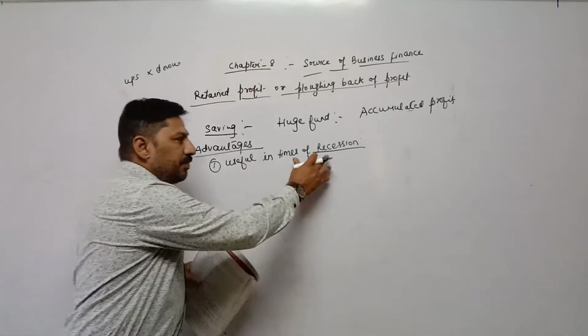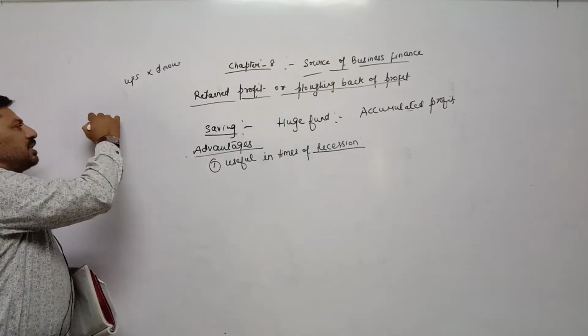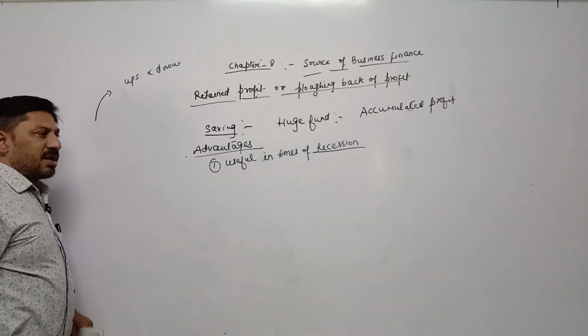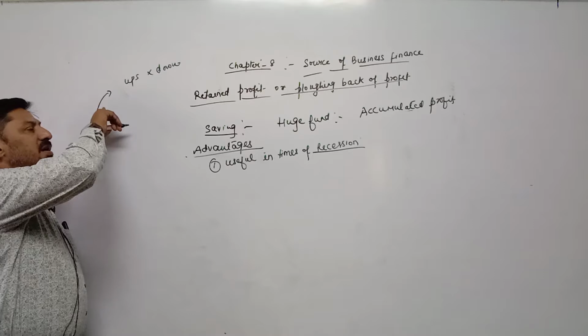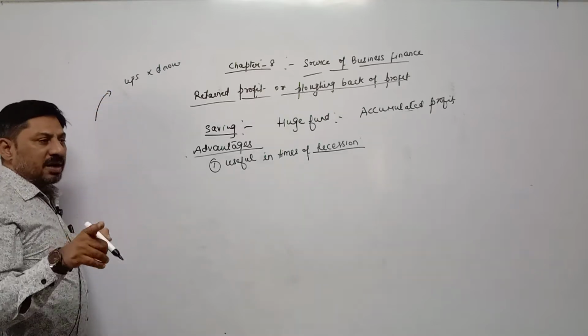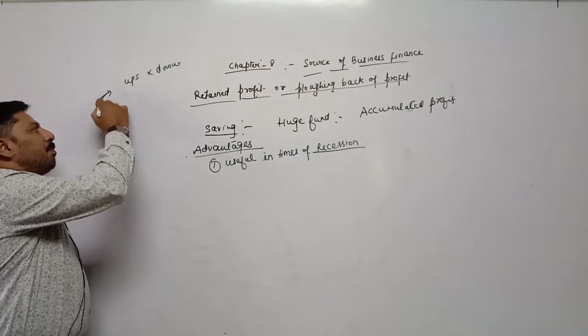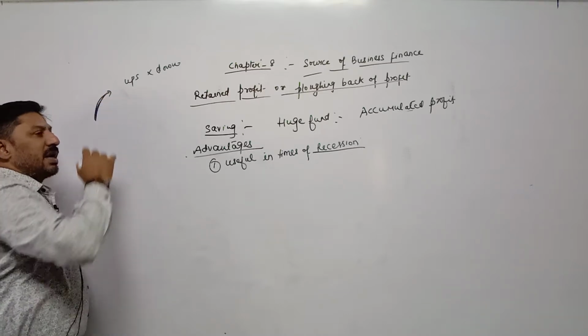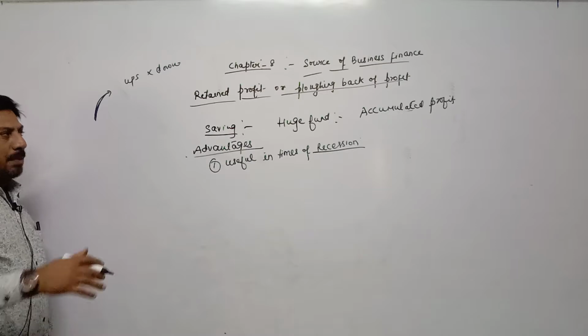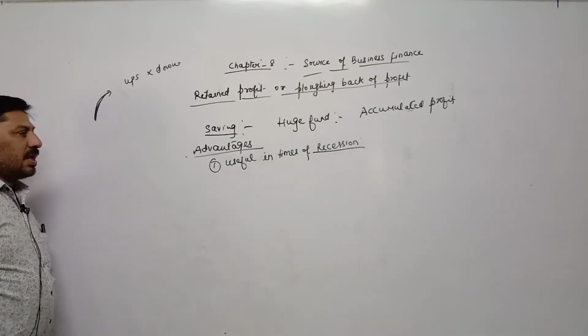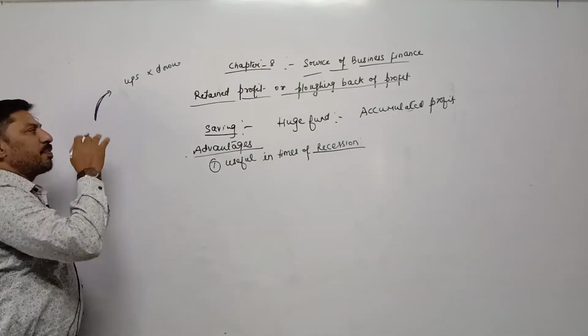Now what is recession? When production is very high, why is production very high? Because demand in the market is very high. If demand in the market is high, production is always high. Here all individuals are getting employment, means employment percentage is also high. That time is called prosperity period.